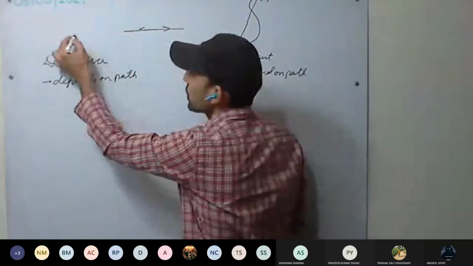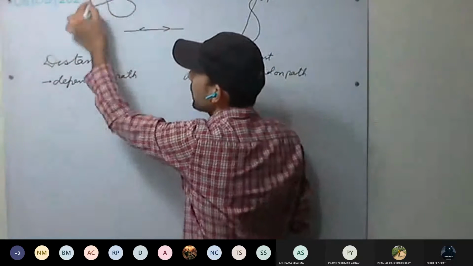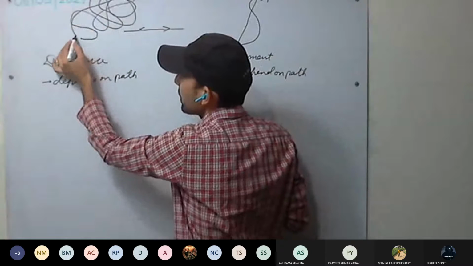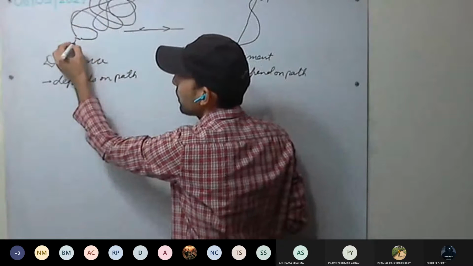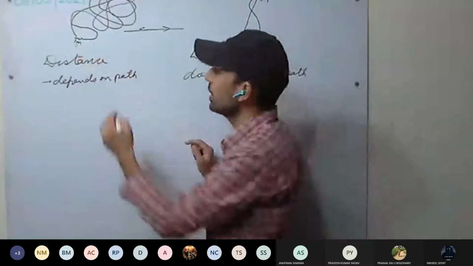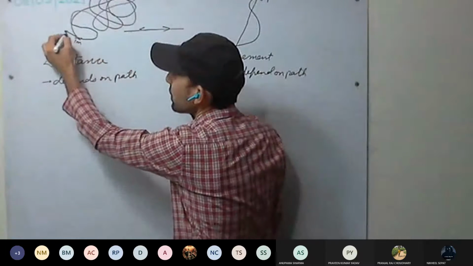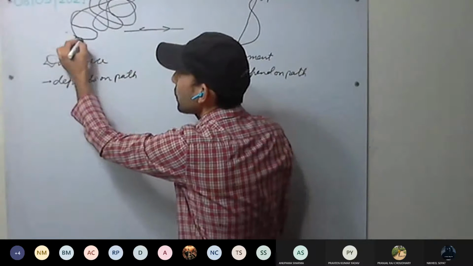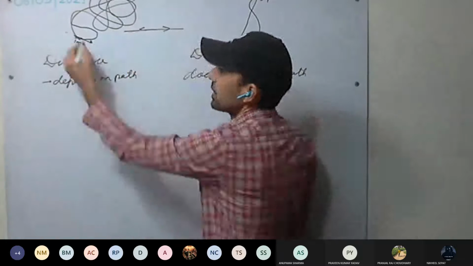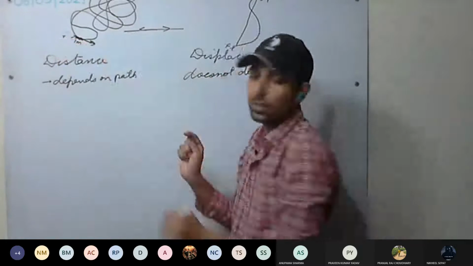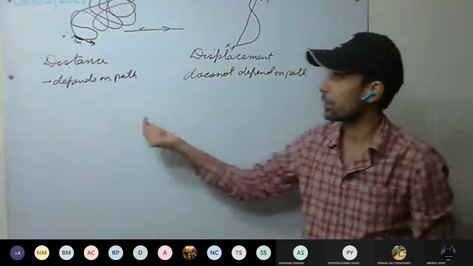For example, you started from here, moved here, moved here, moved here, and came back nearby, and it is just 1 meter. So displacement will be 1 meter, and what will be the direction? From here to here, it will be this direction. This is the initial position, this is the final position. So this direction will be the direction of displacement.